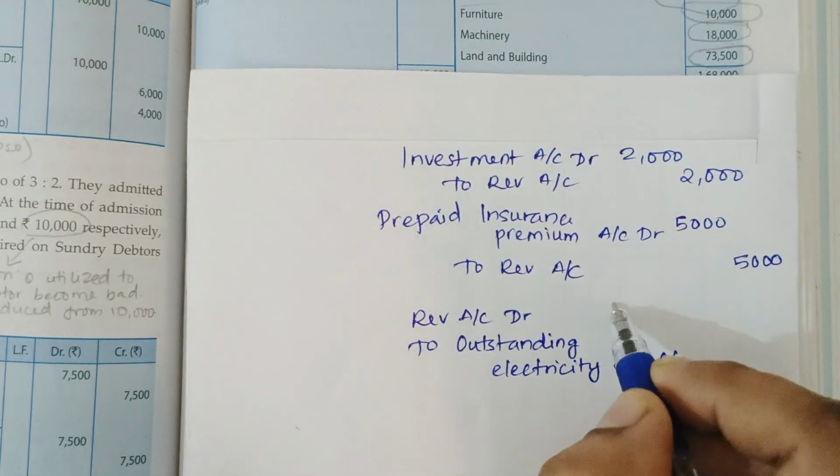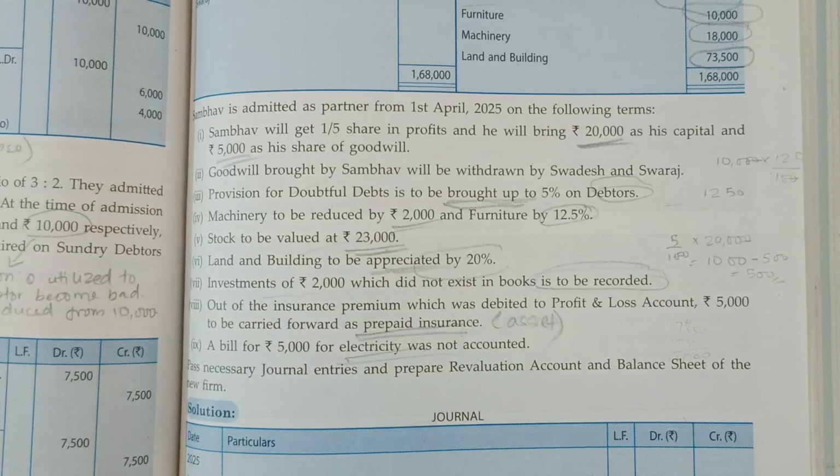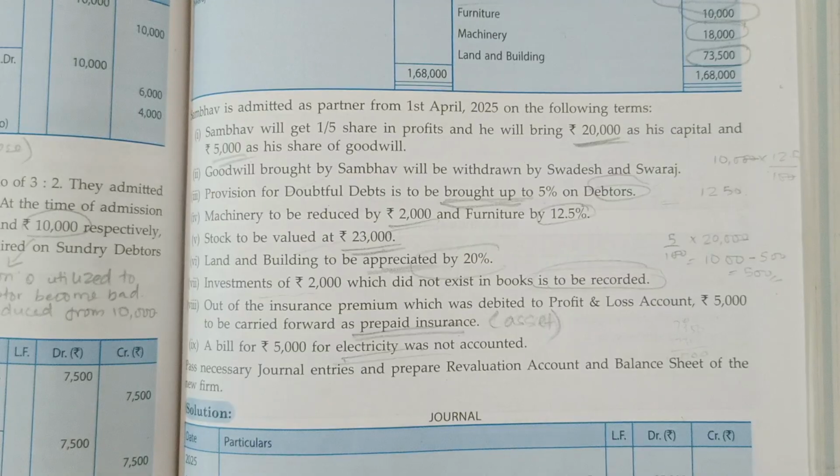The amount is 5,000. Electricity is due but not paid. It's outstanding electricity. So all the journal entries are passed.